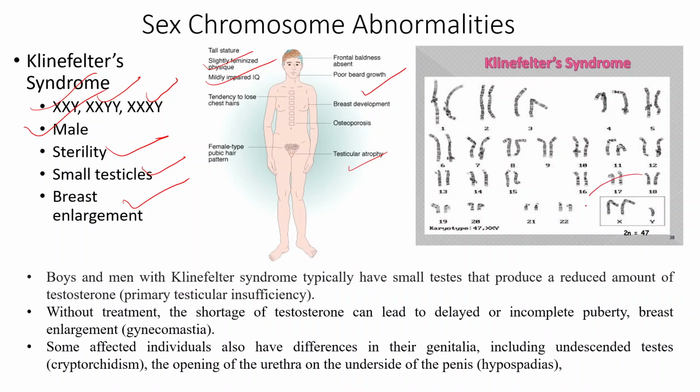Like in this ideogram, we are able to see that there are two X chromosomes along with one Y chromosome. Similarly, this will be resulting into 2n equals to 47 chromosomes.